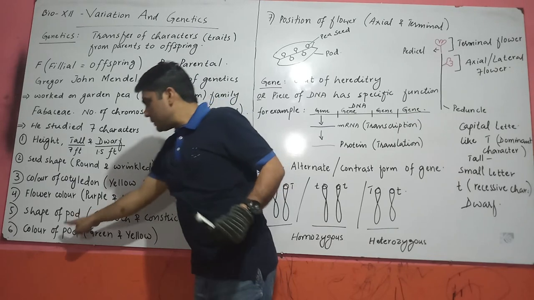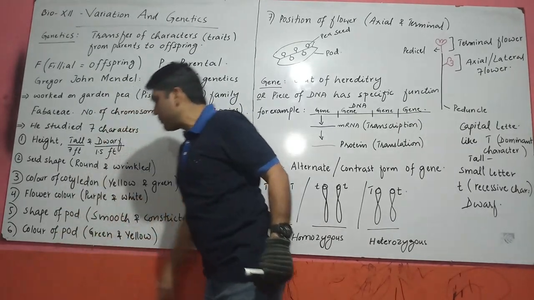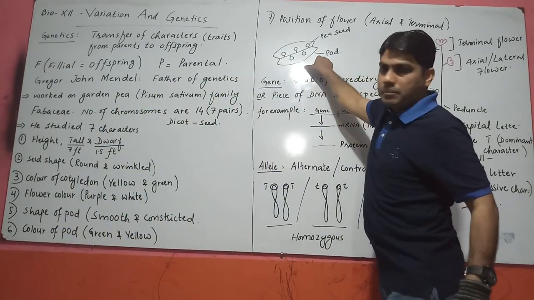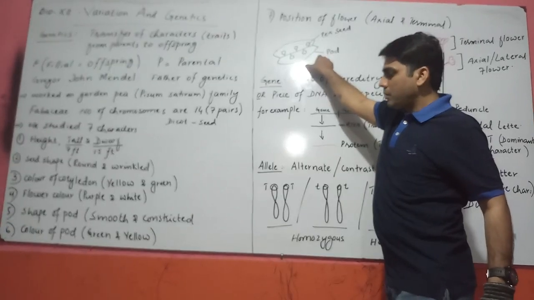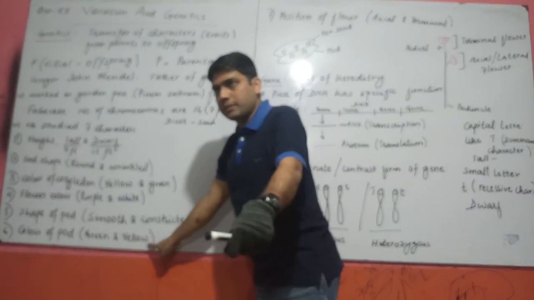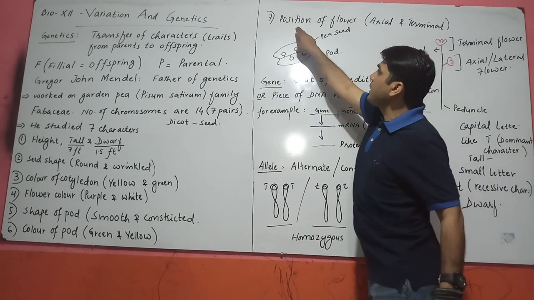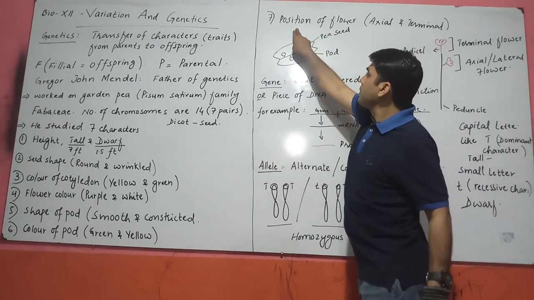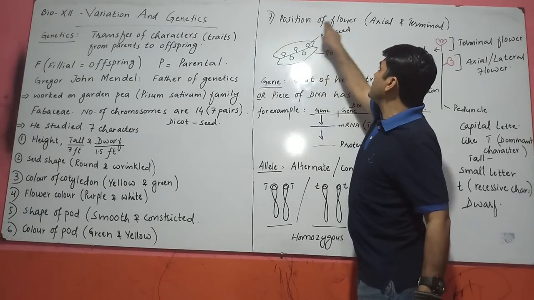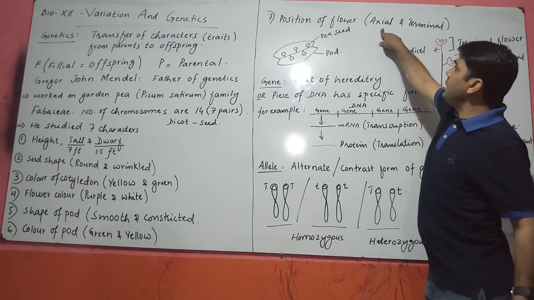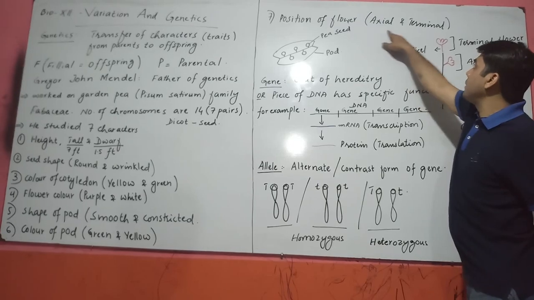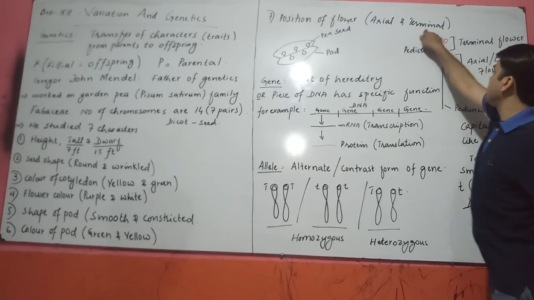And the sixth character, color of pod. Commonly we observe the color of pod is green, but the recessive character is yellow. And the last character regarding garden pea is the position of flower. Commonly the flower is axial or terminal.